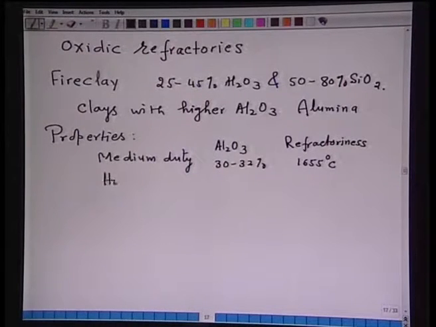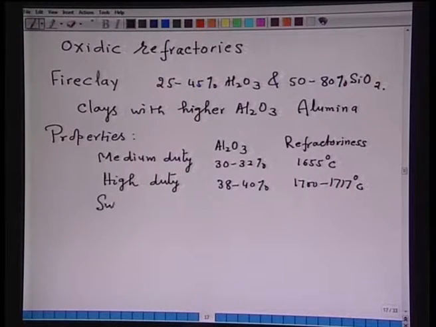High duty refractory: the Al2O3 content is 38 to 40%, and the refractoriness is 1700 to 1717 degrees Celsius. Then super duty refractory: they have 42 to 45% and their refractoriness is 1743 to 1763 degrees Celsius.